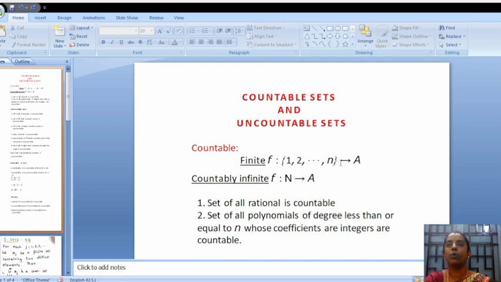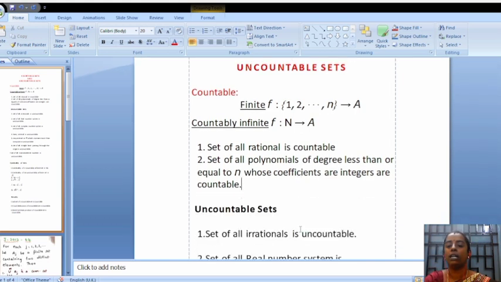A set which is not a finite set is called an infinite set. Next, we have to know what is meant by a countably infinite set. A set A is said to be countably infinite if there is a bijection between the natural numbers and the set A. Here are some examples of countable sets. The natural numbers are countable, the rational numbers are countable, and the set of all polynomials of degree less than or equal to n whose coefficients are integers is countable.